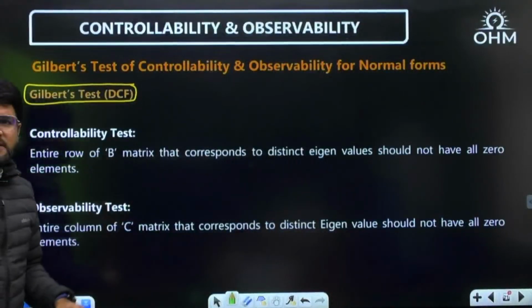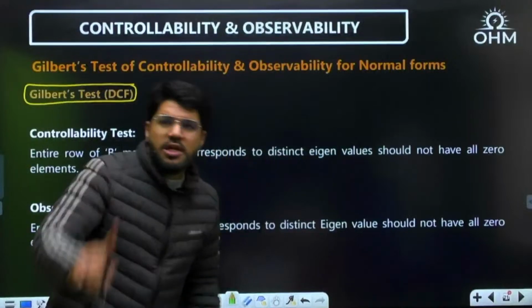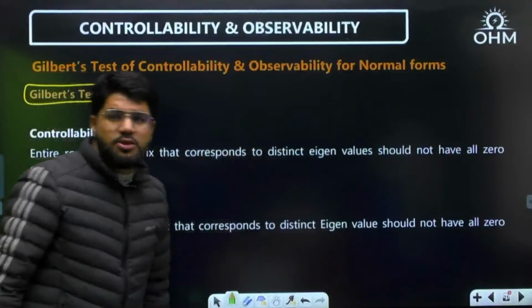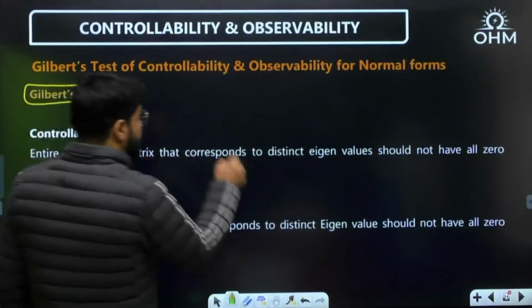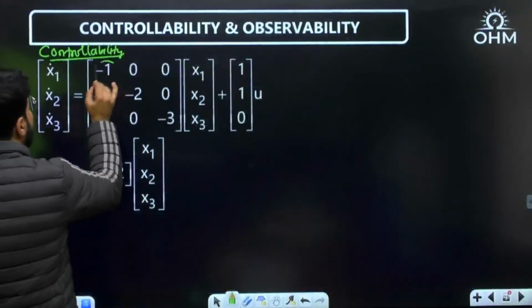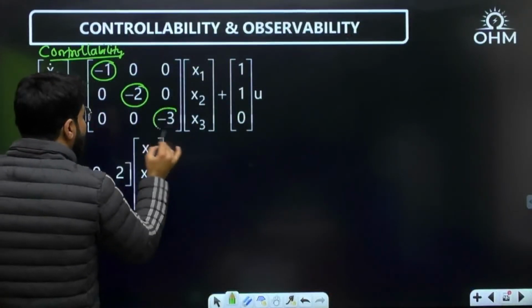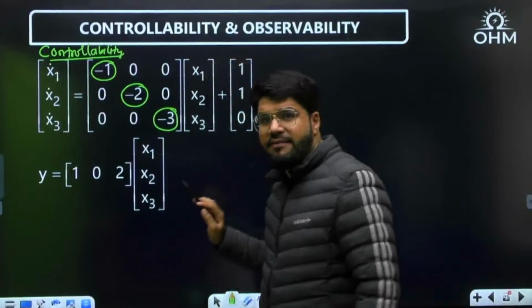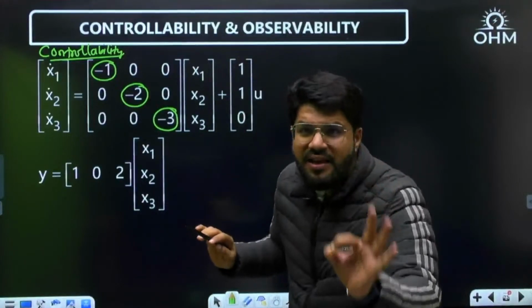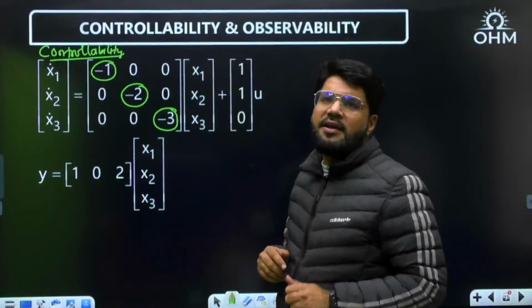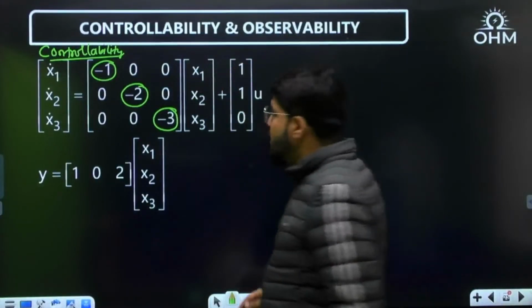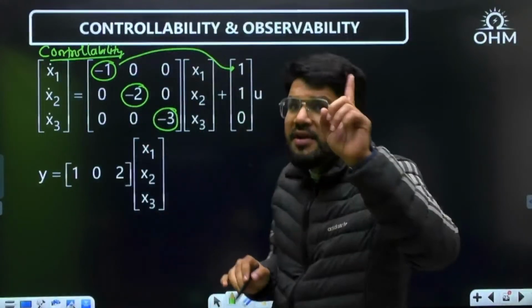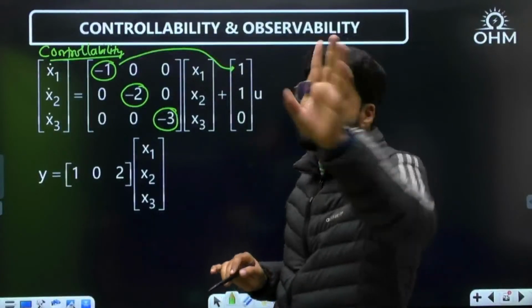The entire row of the B matrix corresponding to distinct eigenvalues should not have all 0 elements. The entire row should not be 0. Which entire row? Of the B matrix corresponding to distinct eigenvalues. So how many distinct eigenvalues? 1, 2, 3. All three are distinct only. That is why it is a diagonal DCF form. Corresponding to every distinct eigenvalue, go to every row of the B matrix. So first eigenvalue, first diagonal element, go to the first row of B.